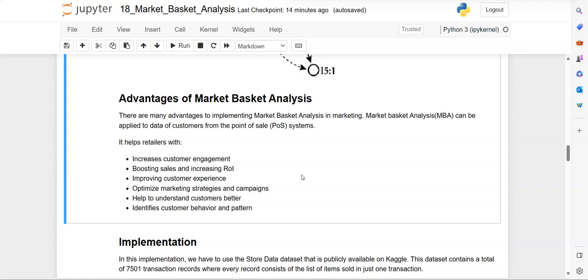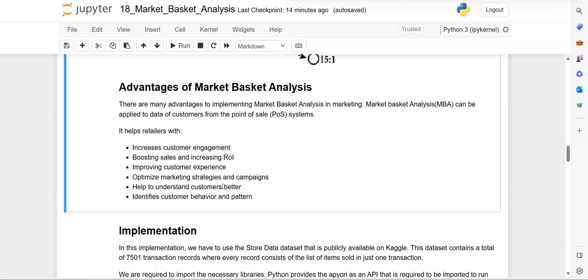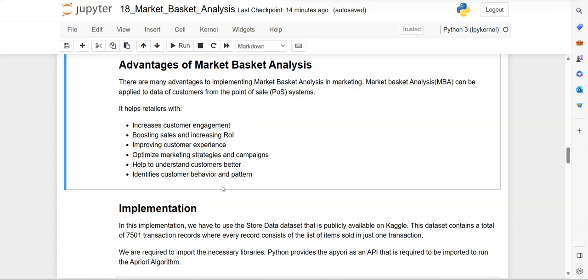Now what are the advantages of this market basket analysis? So the advantages, there are many, right? And here I have listed a couple of important applications in the retail industry. The applications are which increase the customer engagement, boosting the sales and increasing the rate of investment, and it also improves the customer experience, optimizing the market strategies and campaigns, and it helps to understand the customer better, identifying the customer behavior and pattern.